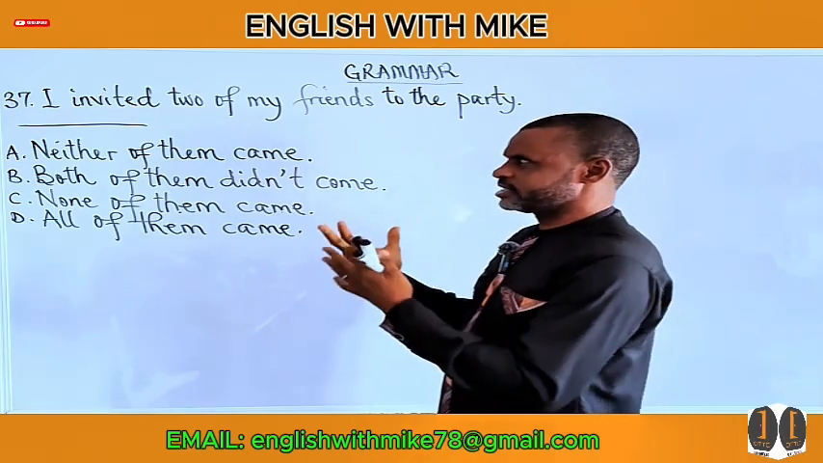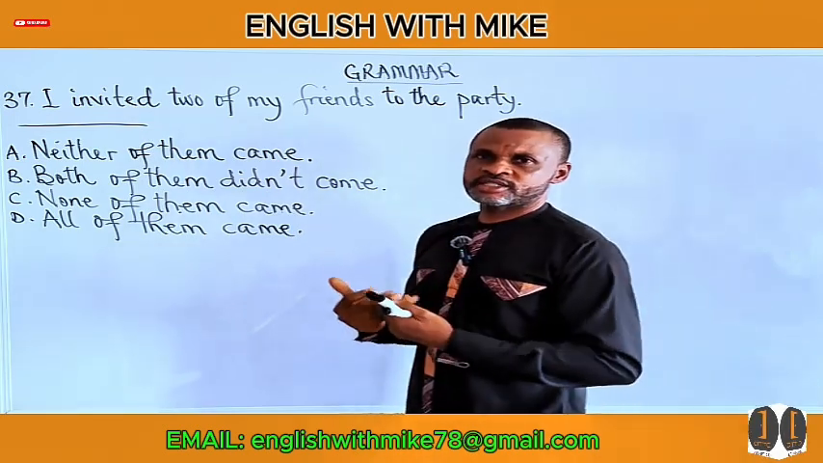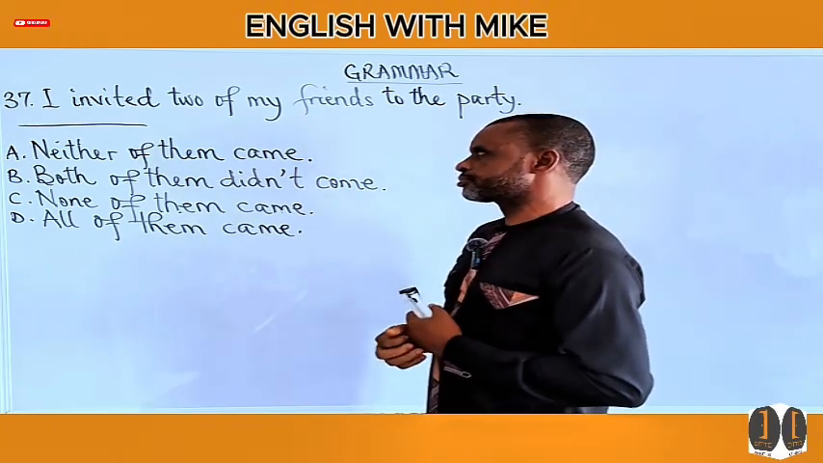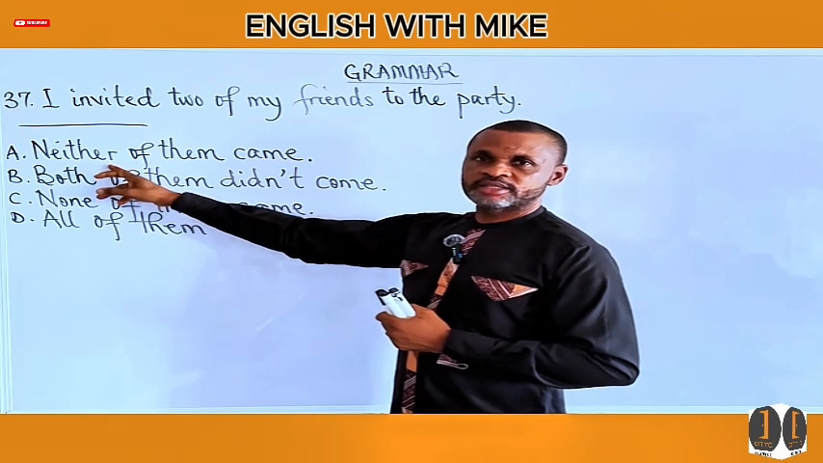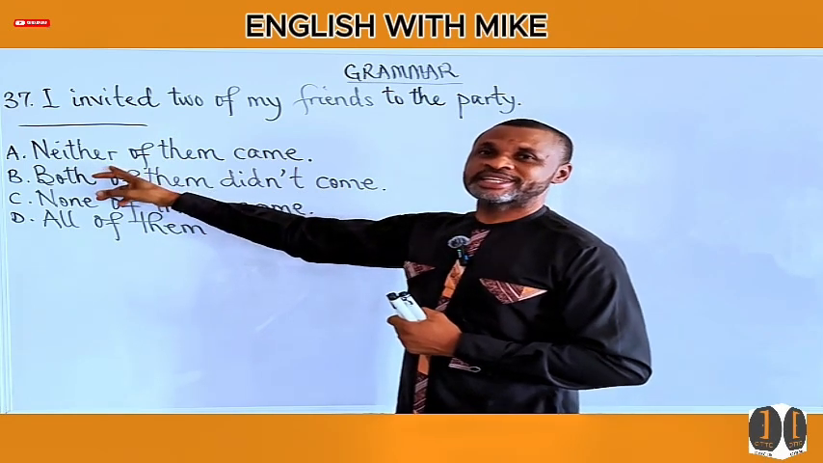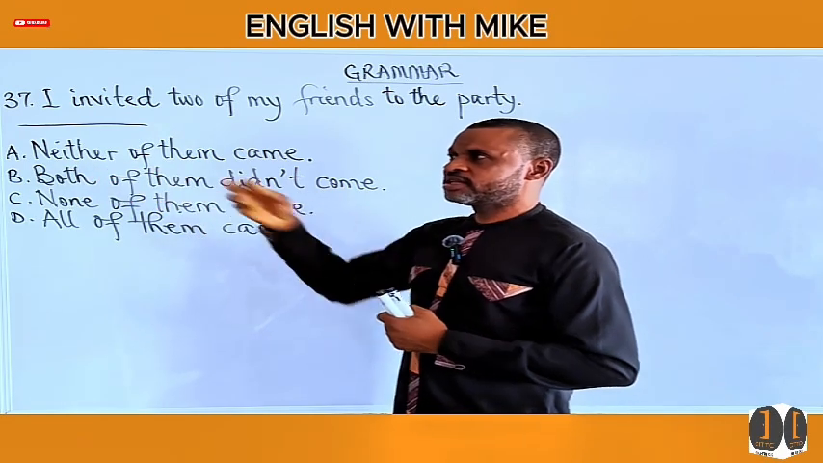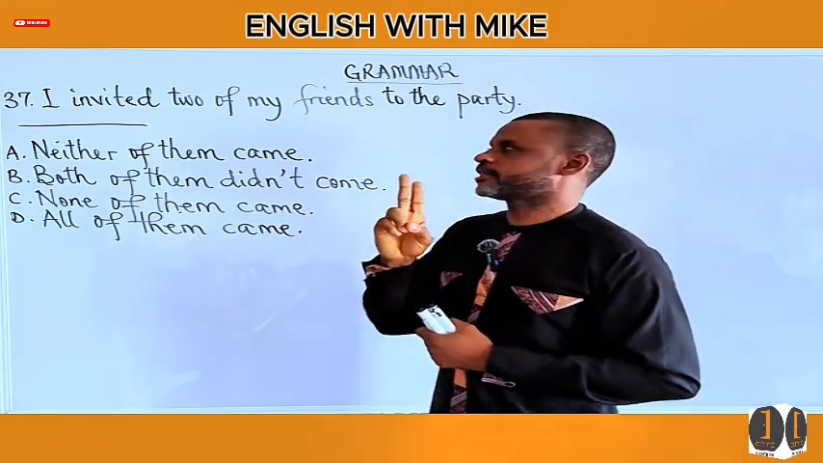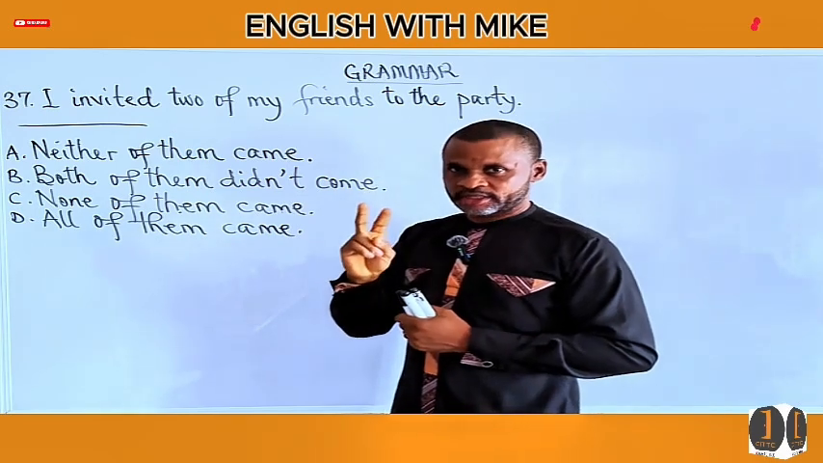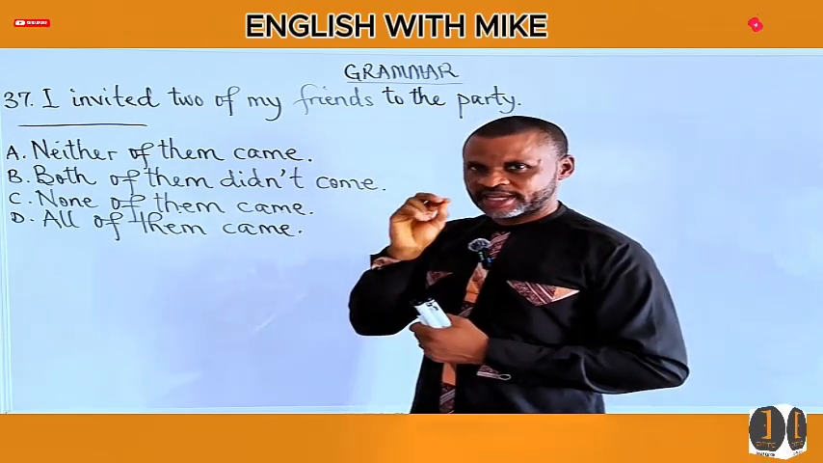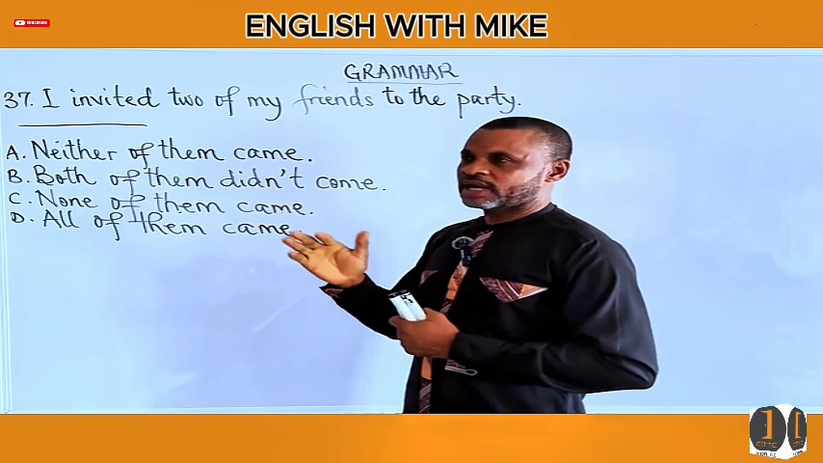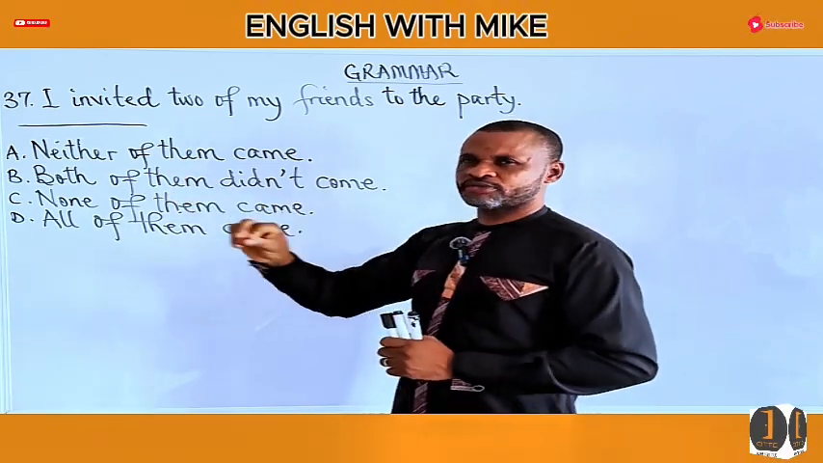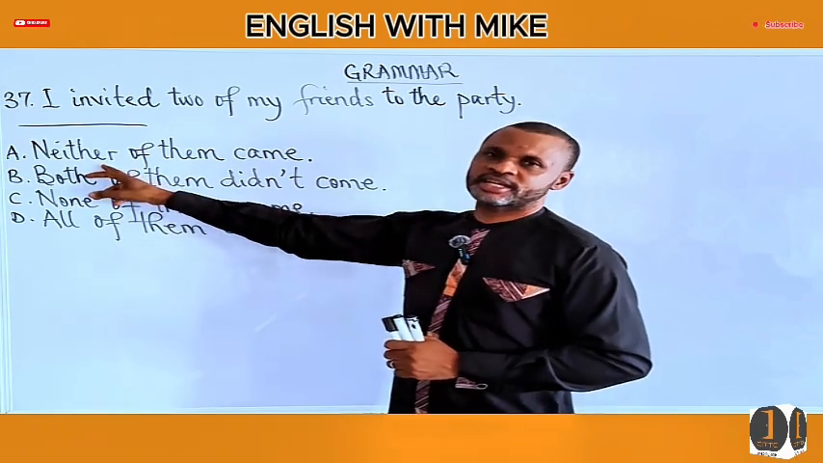Well, let's analyze it. In the course of the analysis, it should be clear to you which option is correct. Neither, also pronounced neither, means not even one out of two exactly. That is not more than two and not fewer than two. Two precisely. Yet not even one out of the two. That is the meaning of neither.